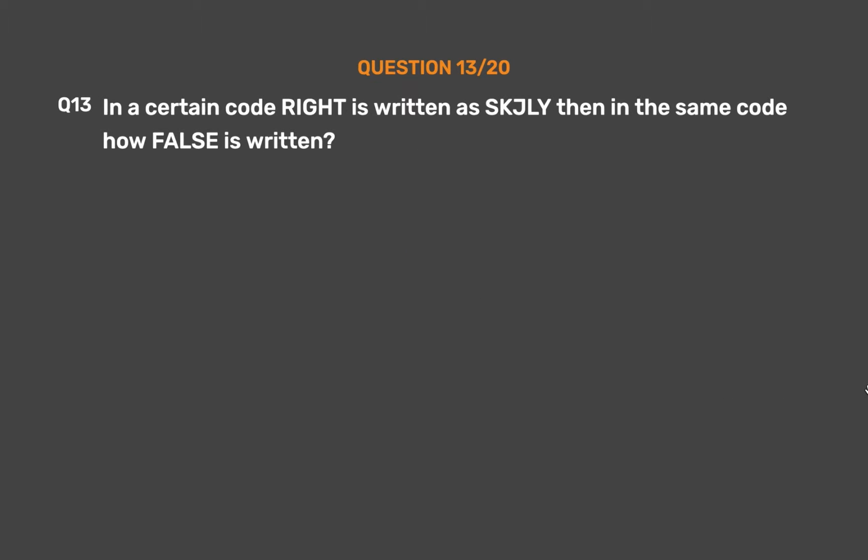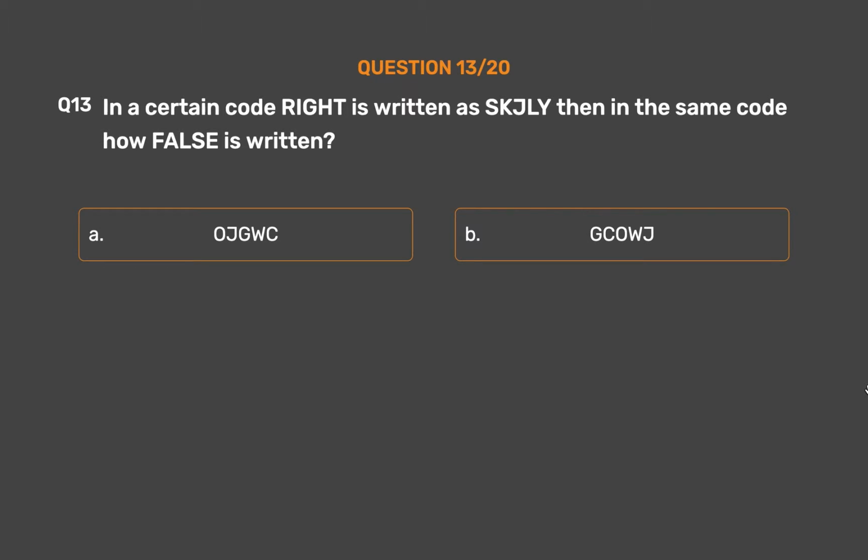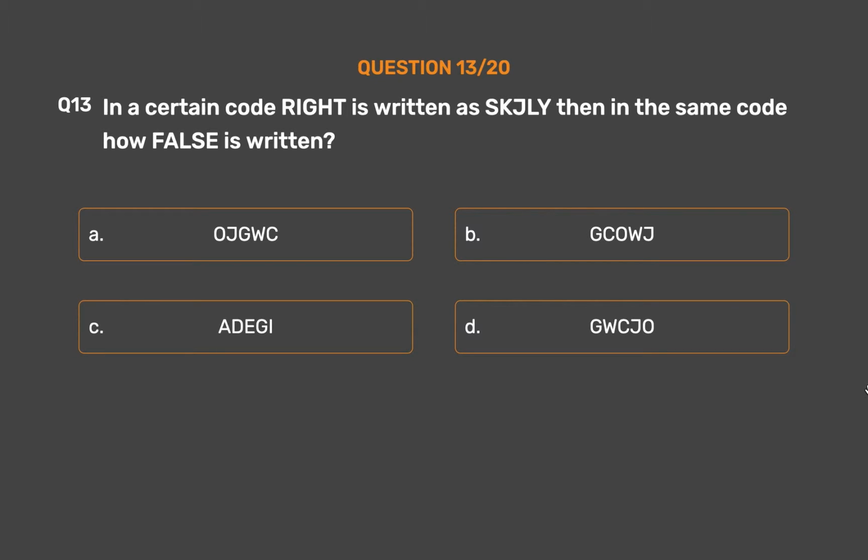Question number 13. In a certain code, right is written as Xli. Then in the same code, how is false written? Option A, Ojg. Option B, GC Oj. Option C, Aregi. Option D, Gcho. Option E, none of these.